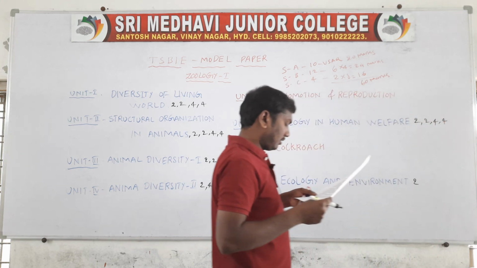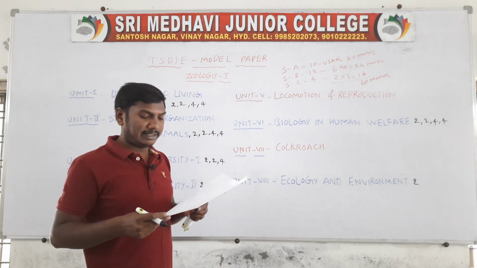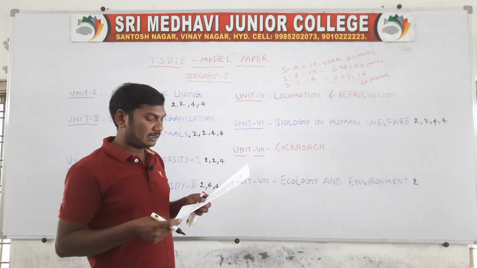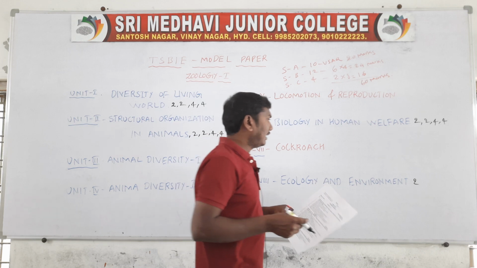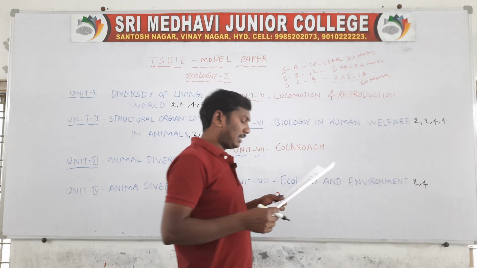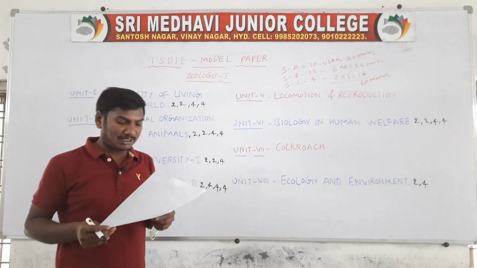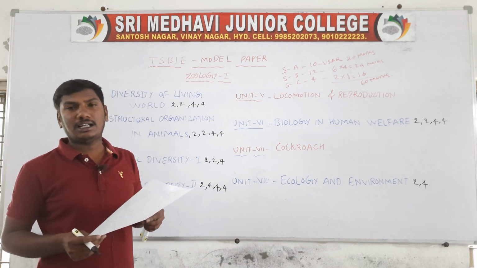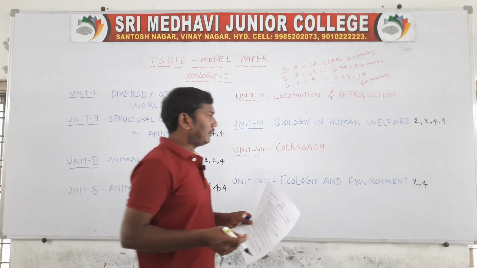Next one, what is summer stratification? Explain what is summer stratification. So they are from unit 8. Next one, explain the Van't Hoff rule. Last question, 22nd question, explain Van't Hoff rule. So this is also unit 8.